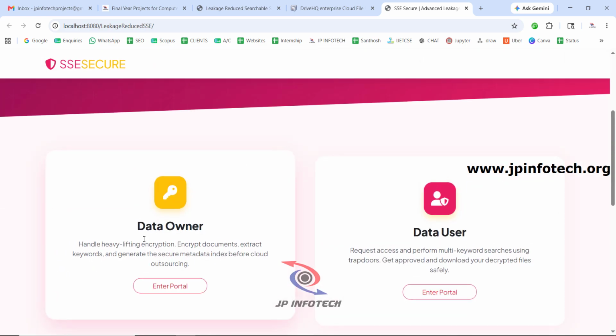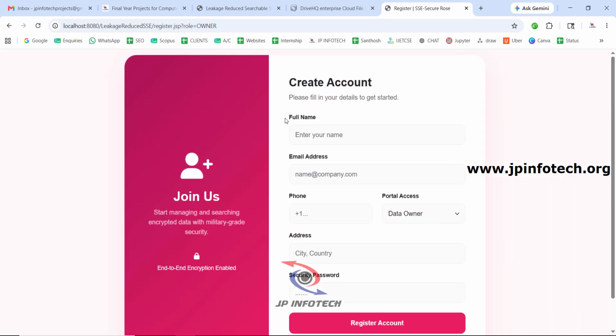So first let us go to the data owner. So just click this enter portal. So now it will be navigated to the register part because we don't have any data owner data. So first time we are running the project. So first let us create some data owner, data user information.